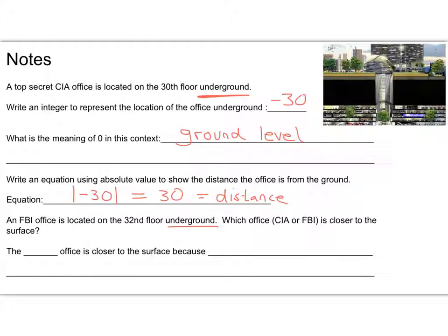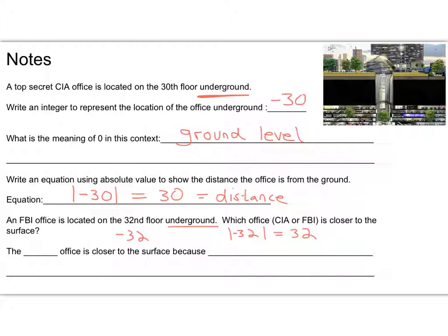So on the 32nd floor, underground, we can represent that as negative 32. But we want the distance from the ground level, so we're going to do the absolute value of negative 32. And of course that's equal to positive 32.